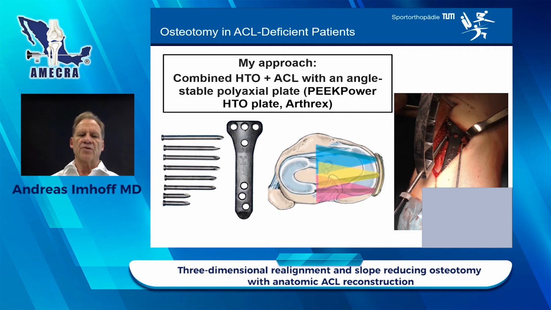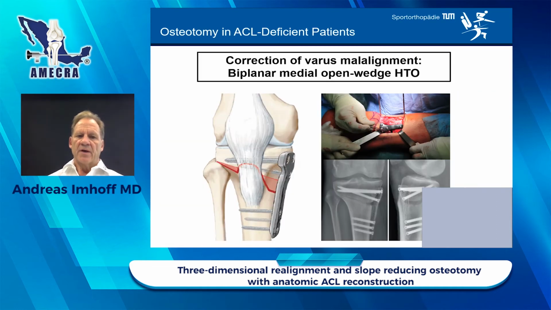That's my approach. I use a carbon plate, the PEEK Power HTO plate from Matrix, because now with these angle stable screws we can change the position. We have still enough space for tunnels for our ACL, even if we do a double bundle reconstruction, anterior or medial of the plate, both is possible. The correction of varus alignment should be in two planes, biplanar. You see the osteotomy behind the tuberosity. When we open it, as you can see here, because of this plate, we can clearly see the bone and the osteotomy itself.